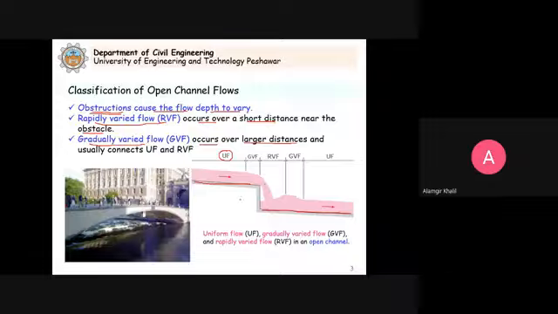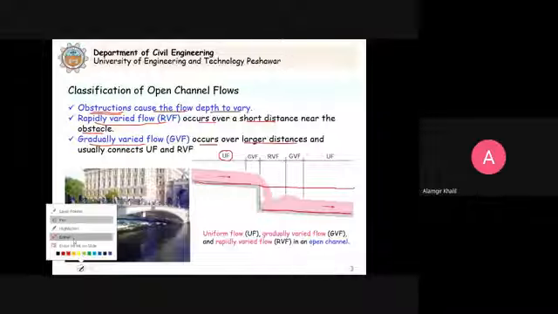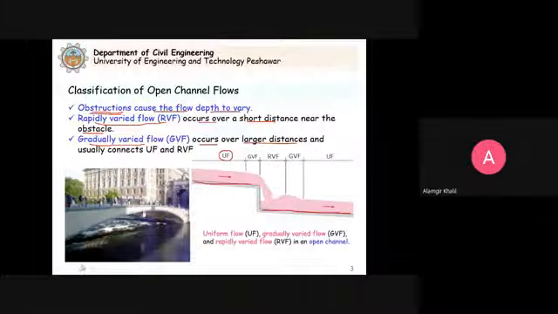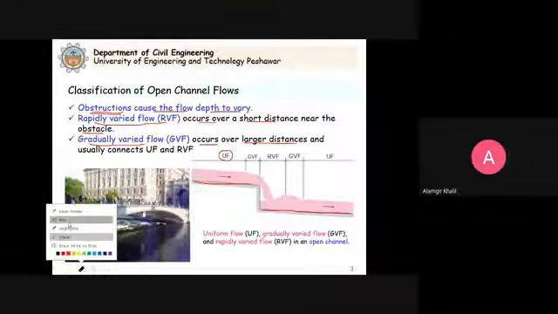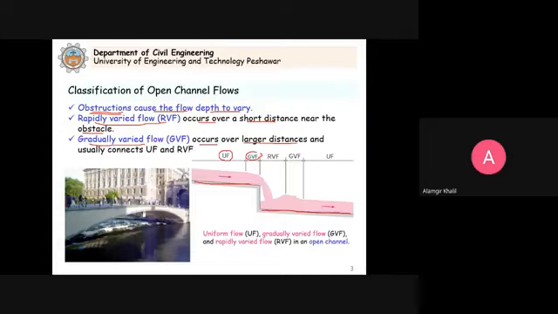You can see here in this figure that we have uniform flow, and if this channel continues to be like this, if there is no change, the flow will continue to be uniform flow. But because of different reasons, the flow situation changes. That's why we encounter gradually varied flow and rapidly varied flow and so on.